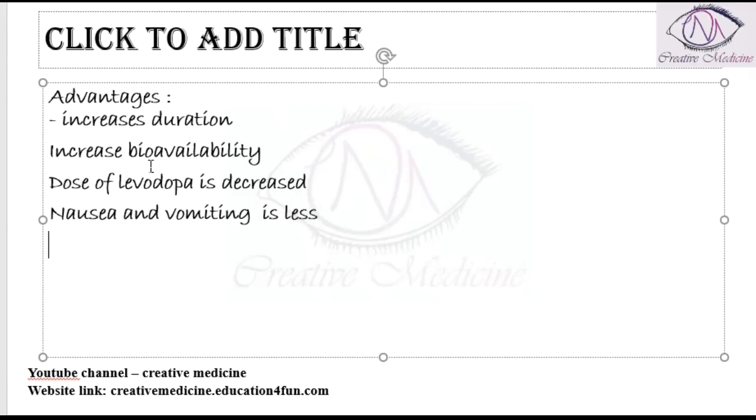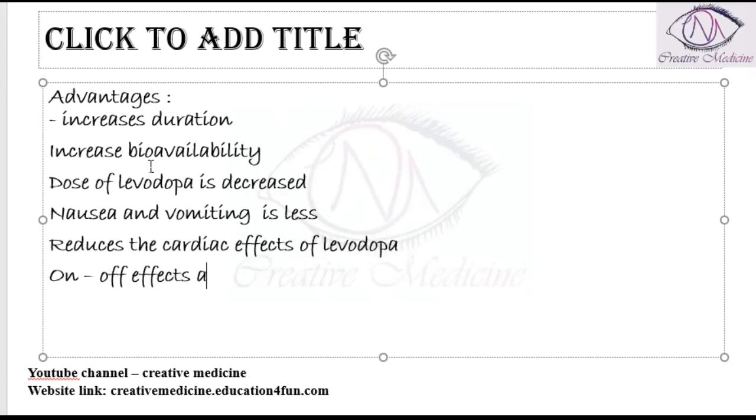It also reduces the cardiac effects of levodopa, and the on off effects are also minimized.